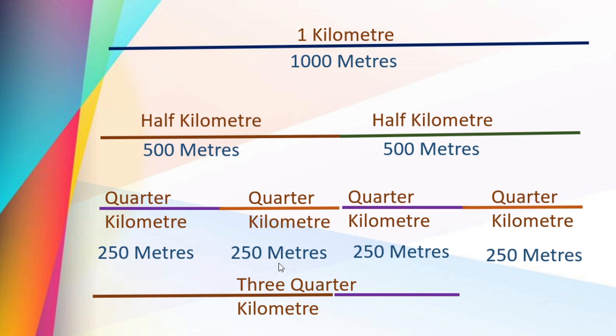And what about 3/4 kilometer? You know, this is half kilometer line and this is quarter kilometer line. Half means 500 and quarter means 250. Together they make 750 meters. That is called 3/4 kilometer. Isn't it? Got the point? We will proceed. Now try this.